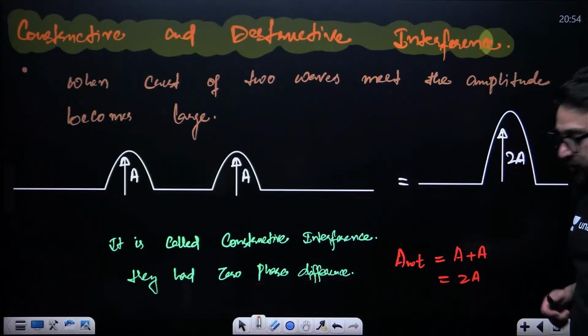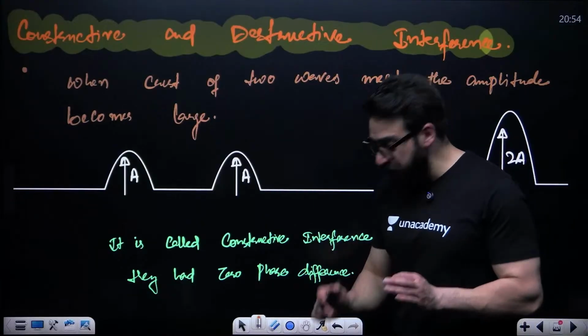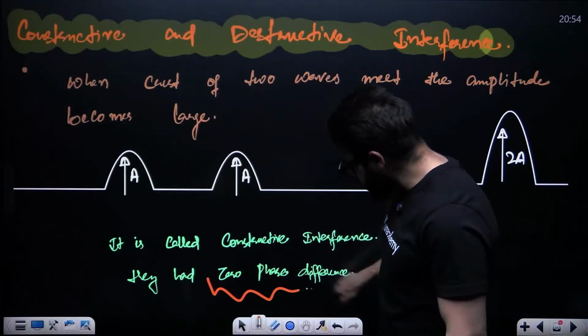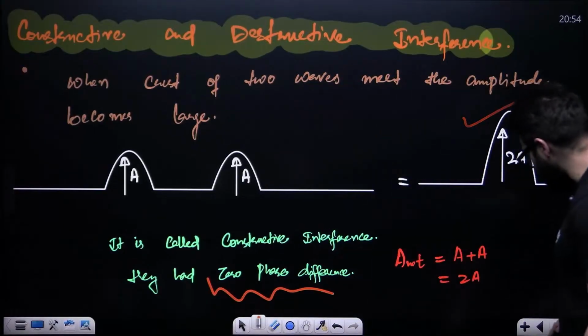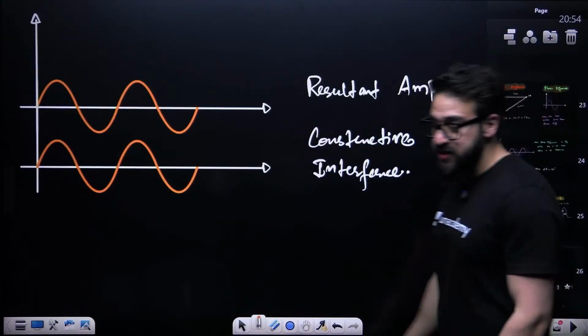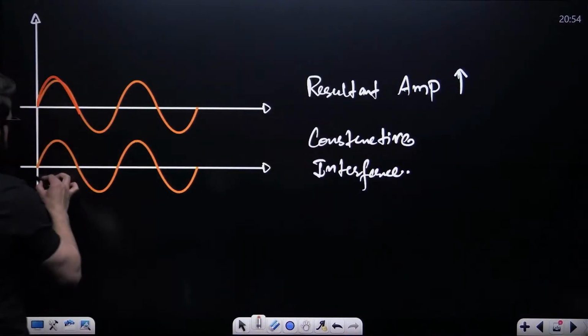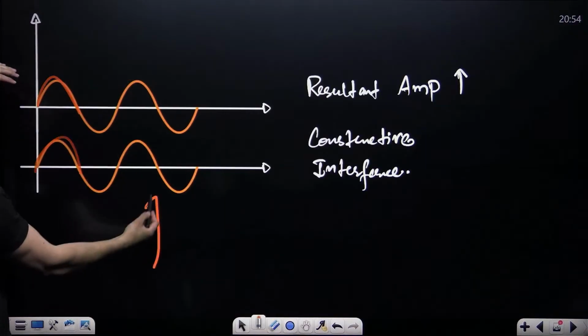So in case of constructive interference, how much is the phase difference? Zero. And what happens to the amplitude? Amplitude becomes large, that is 2A. Like this wave and this wave, they have zero phase difference. So here it is constructive interference.